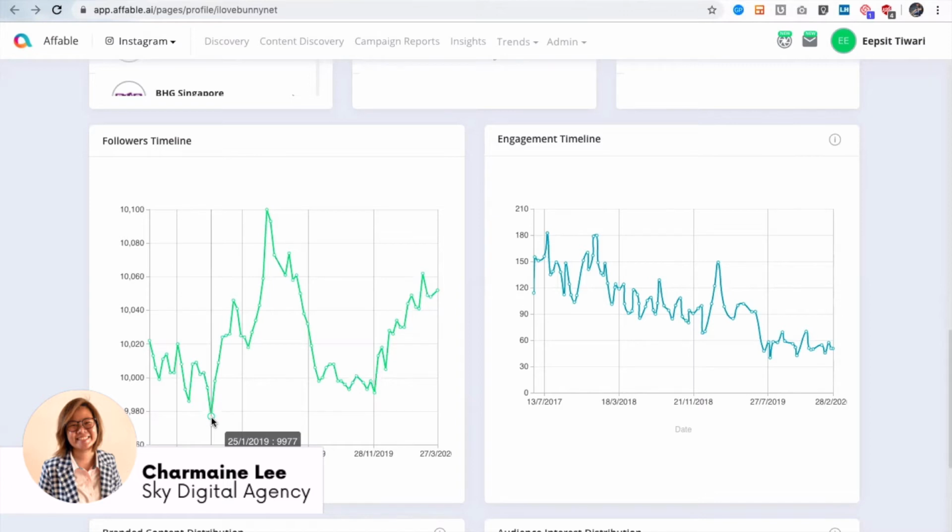Based on the audience quality and the organic behavior of a profile. But since the variation is not too much, then again it can be based on brand's requirement and their understanding. But what Affable does is it gives you this historic data and the plot, so that you can decide, okay, this is the kind of curve that you want or not. And same thing for engagement timelines.